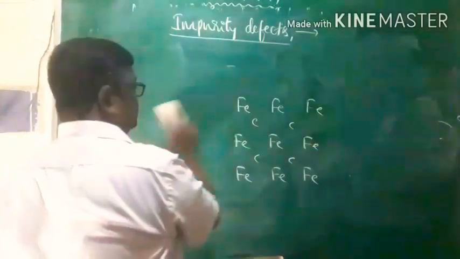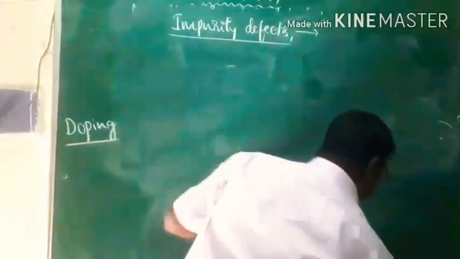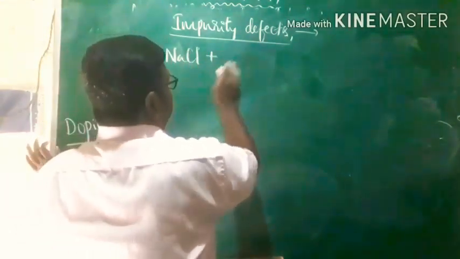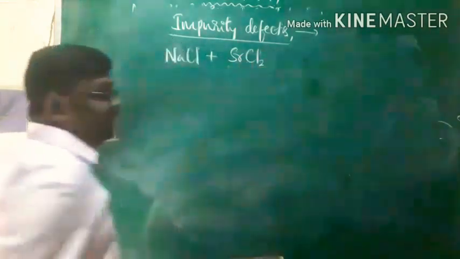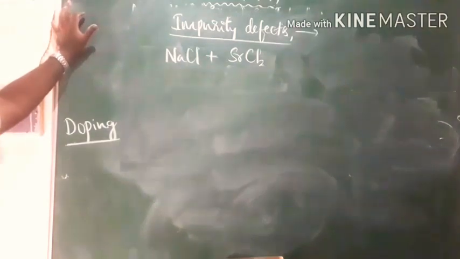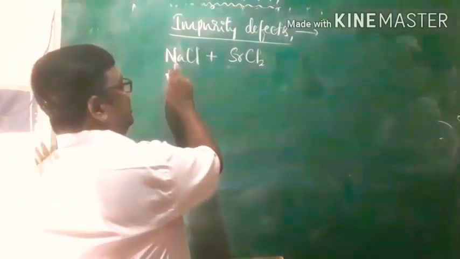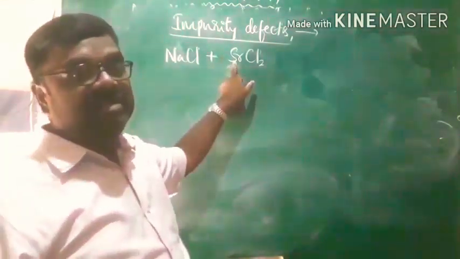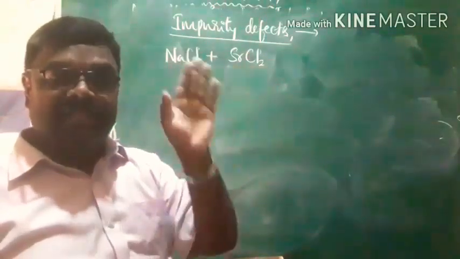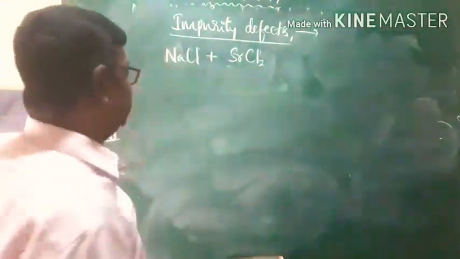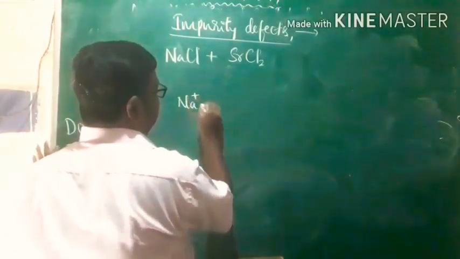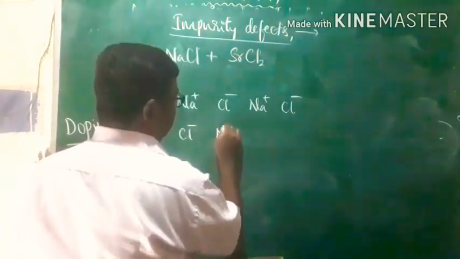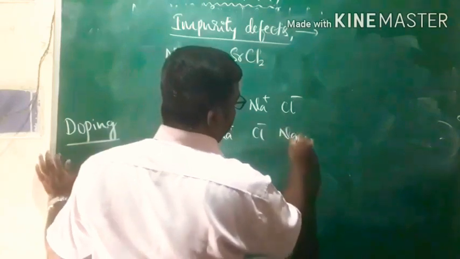That is when sodium chloride is doped with strontium chloride. When molten sodium chloride is treated with strontium chloride and the mixture is cooled, some of the Na+ ions are replaced by Sr2+ ions, and these Sr2+ ions occupy the lattice sites of the Na+ ions. For example, in NaCl we have Na+ Cl-, Na+ Cl-, and Cl- Na+. This is the lattice of sodium chloride.